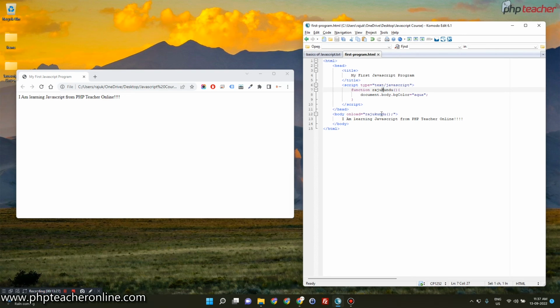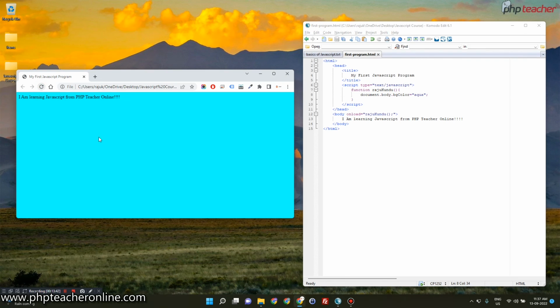You should follow the case sensitivity over here. So I'll write it again in this way. Similarly, if bgColor C is in small letter and if I refresh it over here, it will again not work. But if I make it a capital letter again, it will start working. See, it is working now.